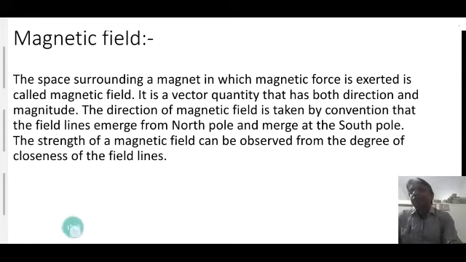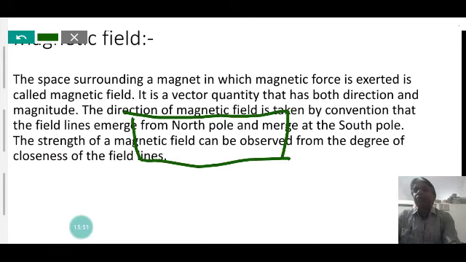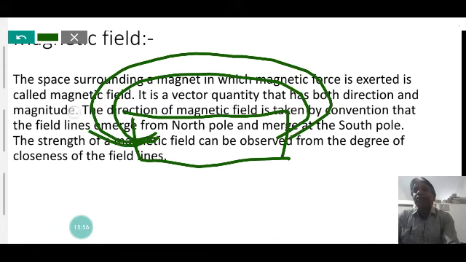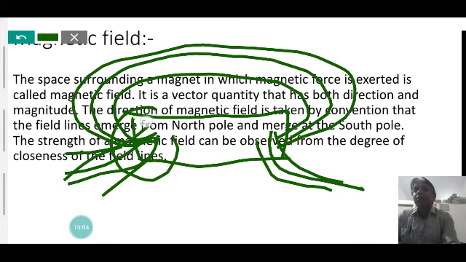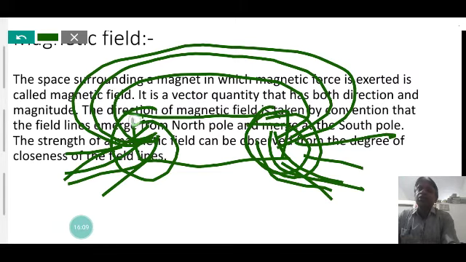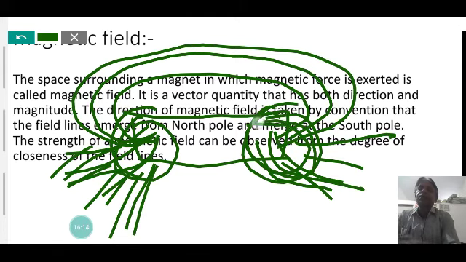lines. Suppose that it is a magnet, and if we visualize the magnetic field lines, it is observed that the field lines are crowded near the ends. Where the magnetic field lines are crowded, the magnetic field is considered maximum in that region. So the end of the magnet, where the field lines are very dense, has a high magnetic field as compared to the middle or outside.